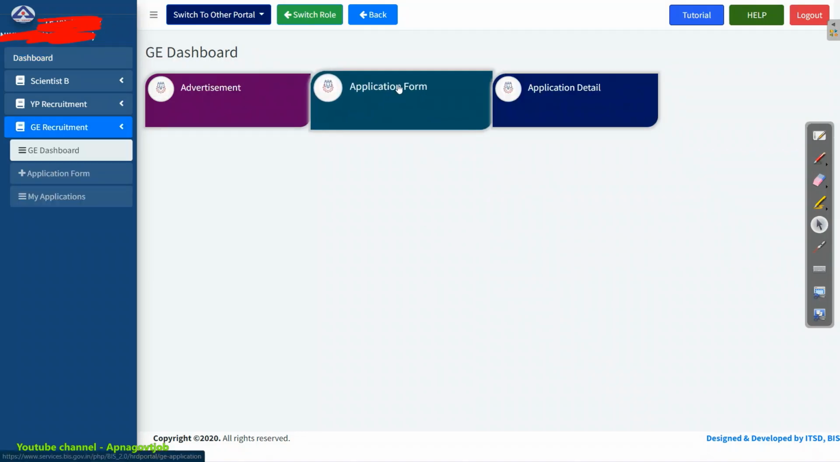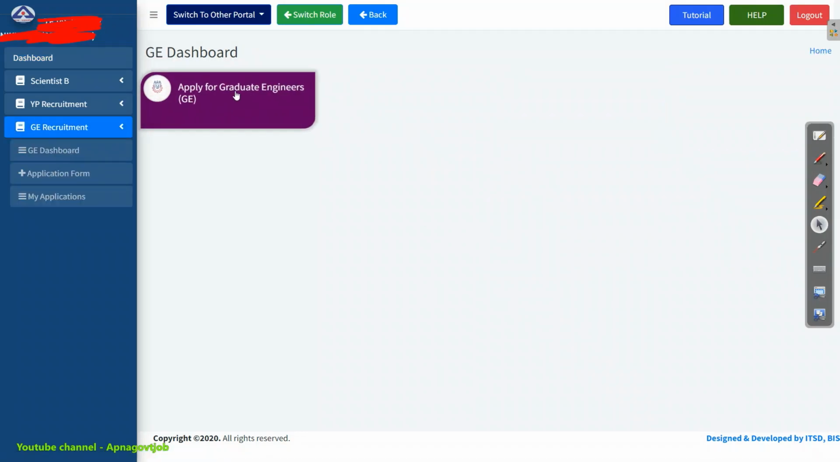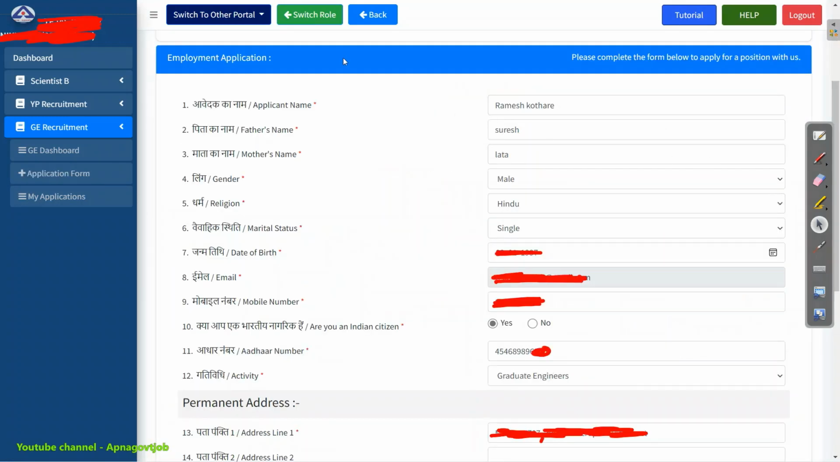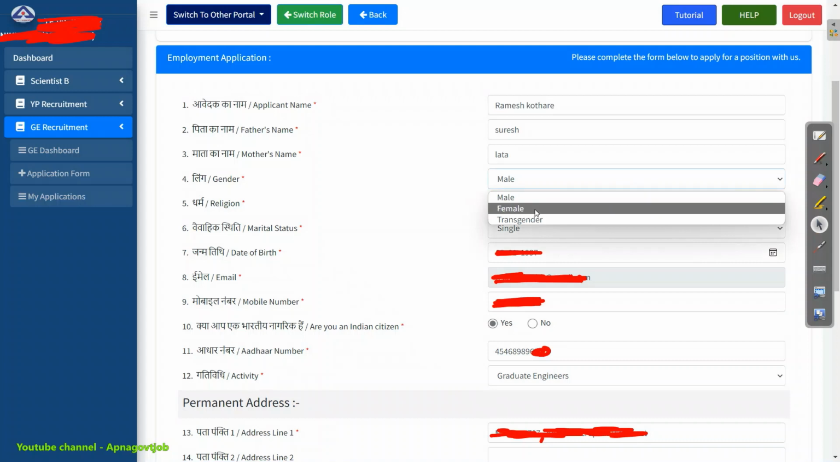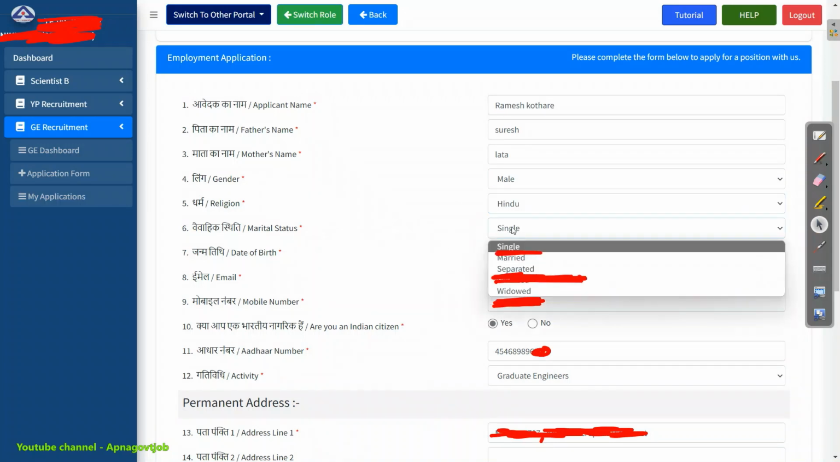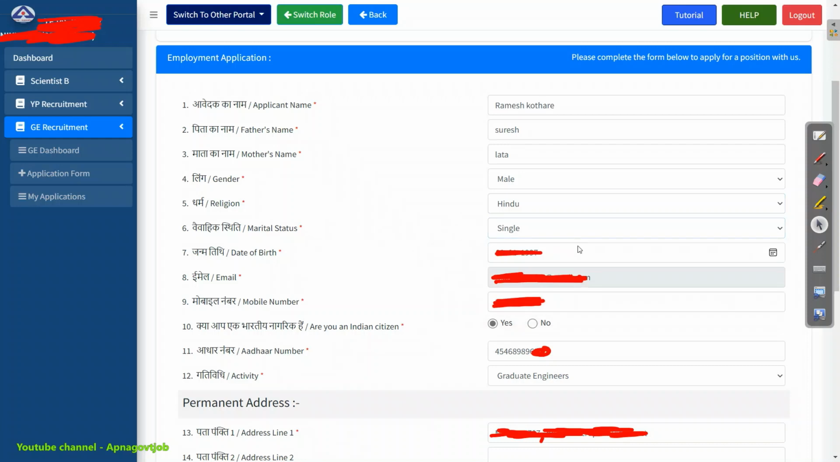Here click on application form and apply for graduate training. Now here just put your full name. Then your father's name and mother's name, and these should match with your SSC certificate, so don't forget this, very important. Then select your gender from here. Then religion you can select from here. Then your marital status also you can select from here. Then select date of birth.